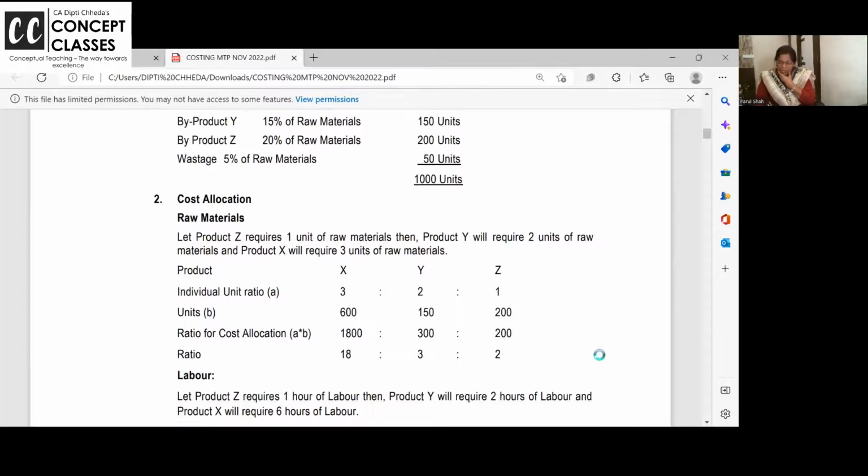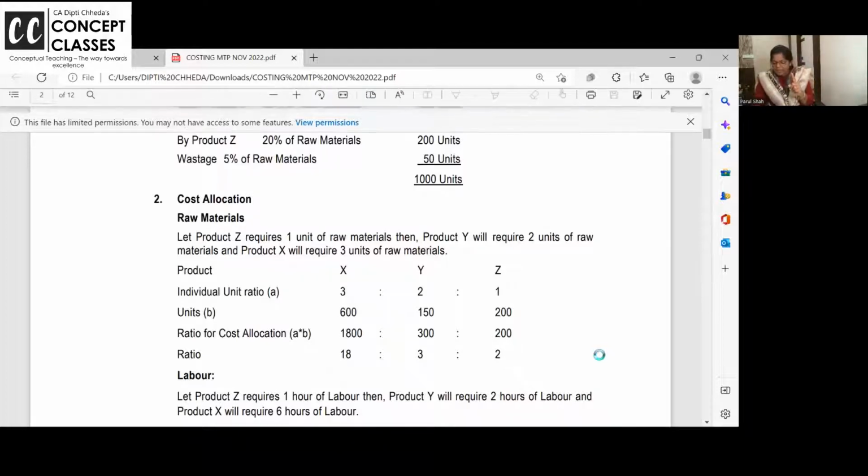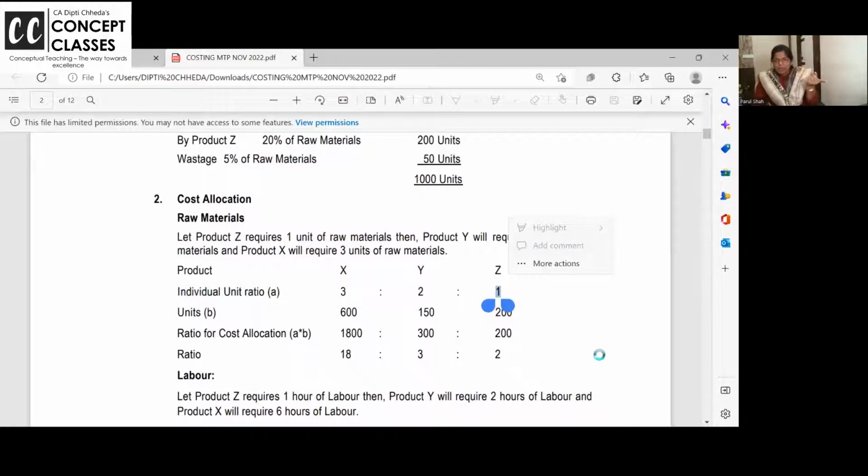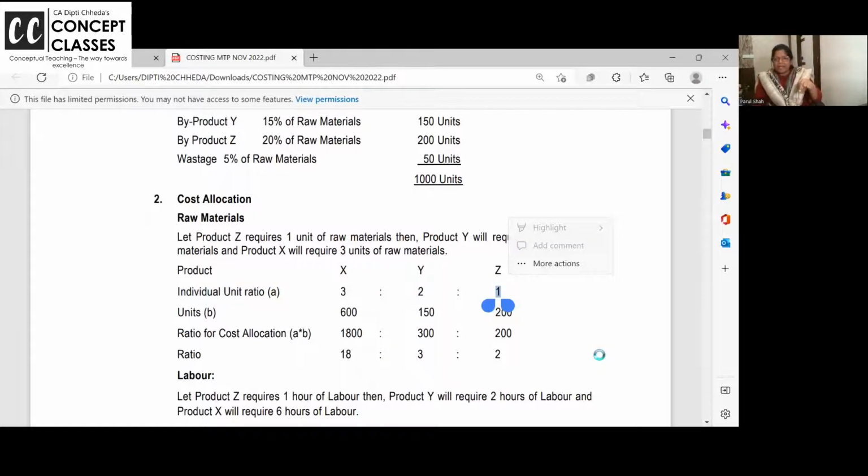Answer is no. If I divide by units, equal cost will go to all the products. But to make 1 unit of Y, 2 kg is required. One unit of X manufacturing needs 3 units of raw material, 3 kgs. I'm just giving an example.